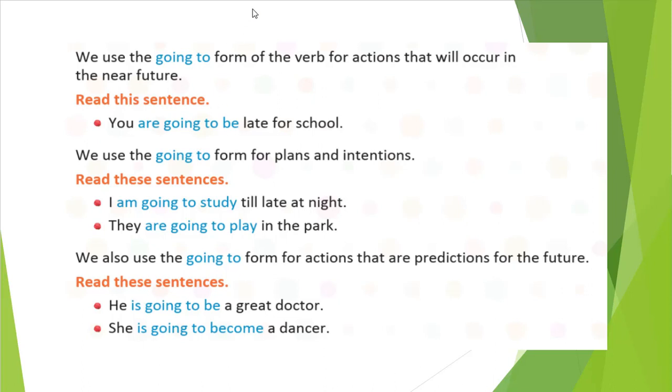Okay students, we can see the examples here. What is given here? See, I am going to study. I will mark it for you. I am going to study, right? That is your intention, that you are going to study till later time. They are going to play in the park. So you have planned to visit the park, correct? That is also your plan, right? So this way you can write it down.